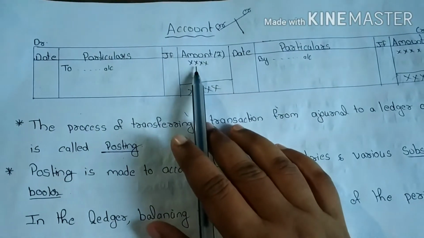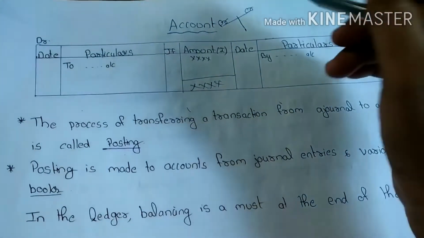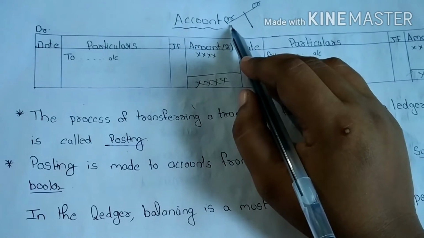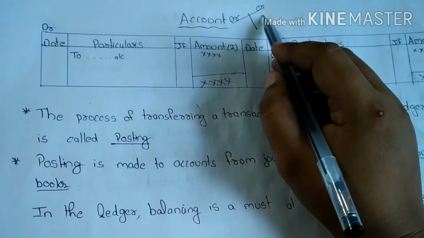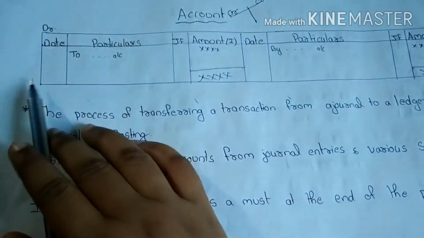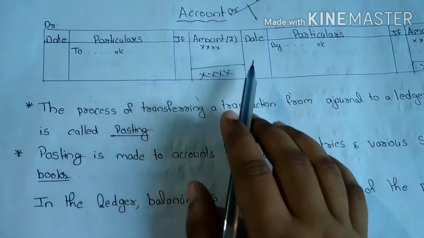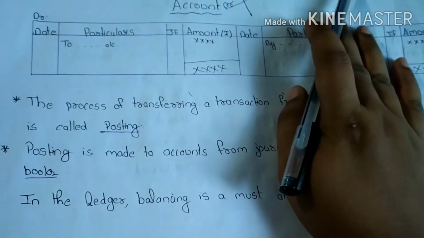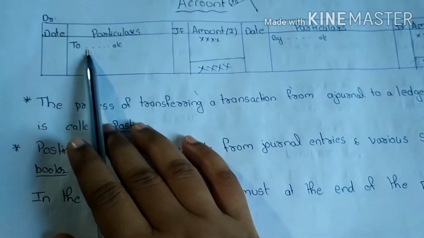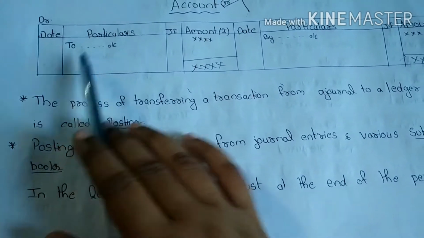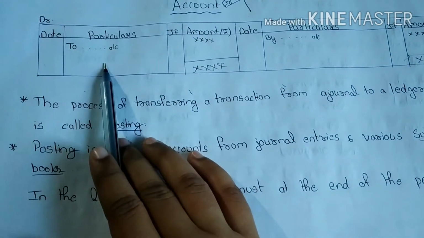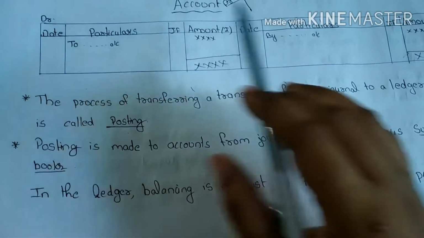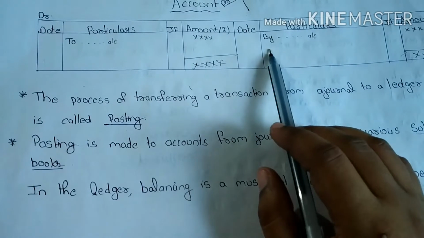Next, this is the format of the ledger. The ledger format is in T shape. The left hand side represents debit amount and the right hand side represents credit amount. Date, particulars, ledger folio, amount; date, particulars, ledger folio, amount. This is the debit side and this is the credit side. We are accustomed to use the words 'to' and 'by' in the account. There is no separate meaning for these 'to' and 'by', but 'to' represents debit and 'by' represents credit.